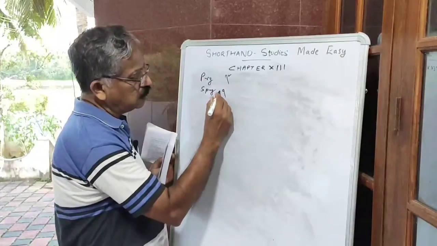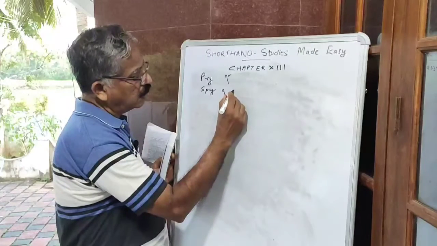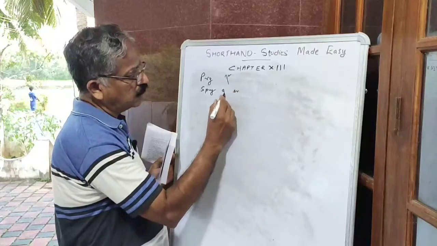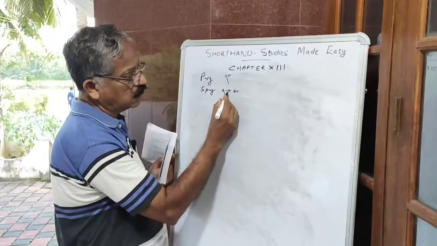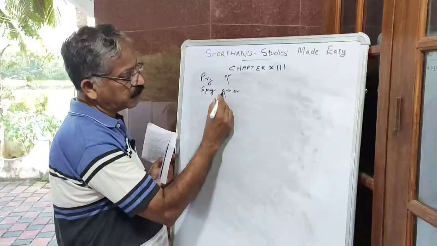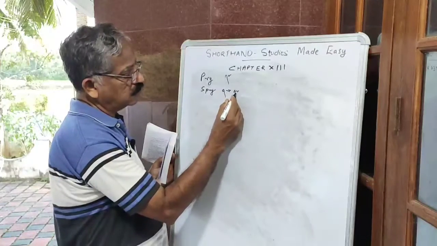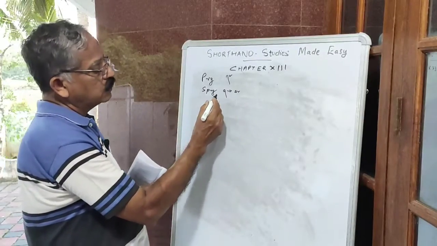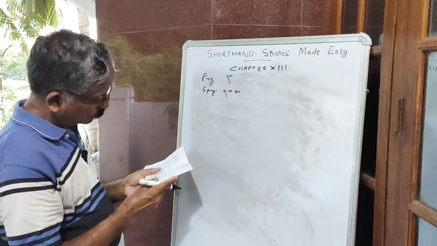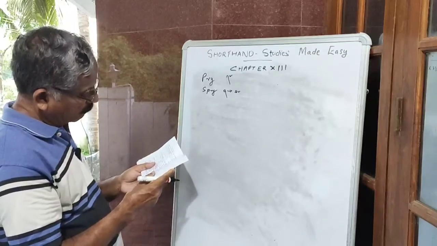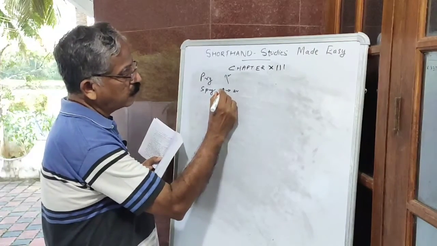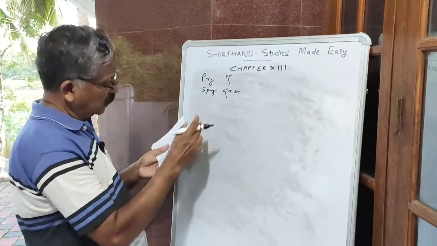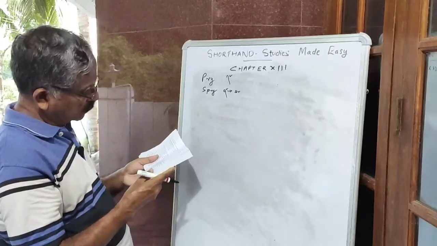In this, S and R sound are included. After the stroke, the circle represents the SR sound. You have to write the diphthong also, like this: spry, because the I vowel is there.